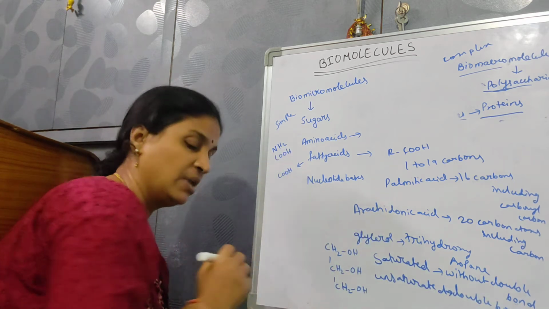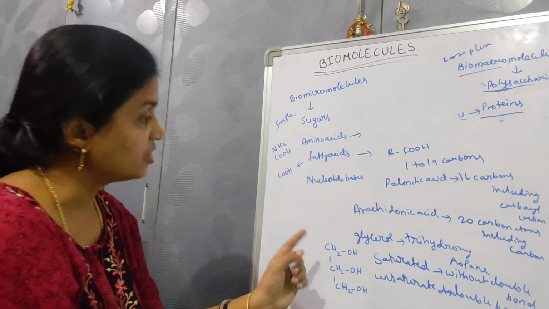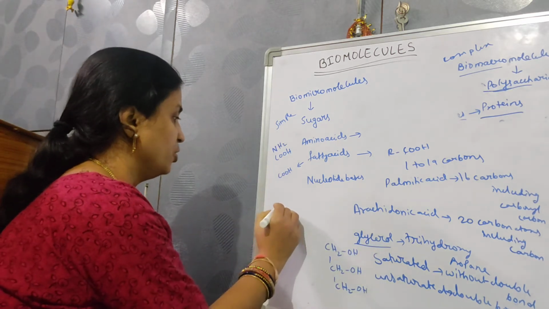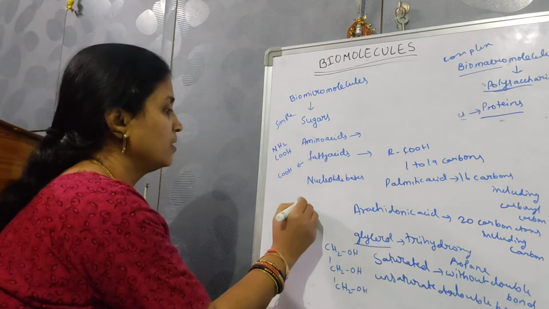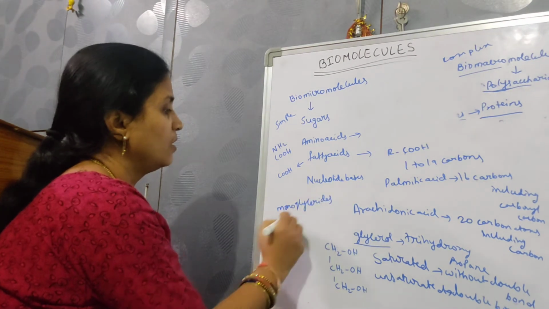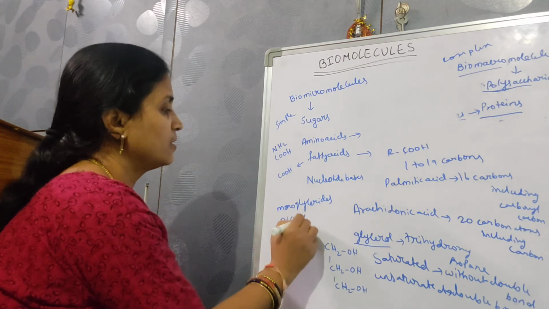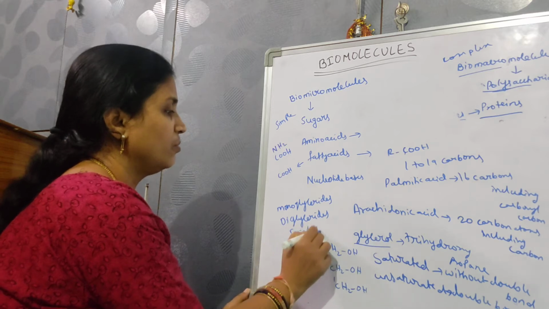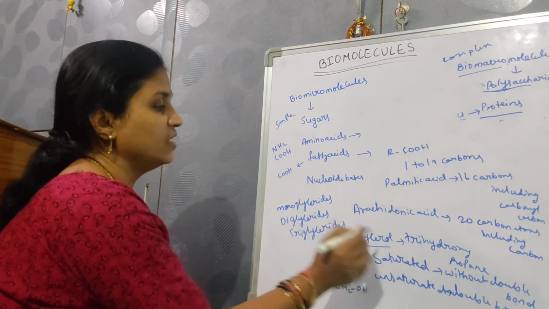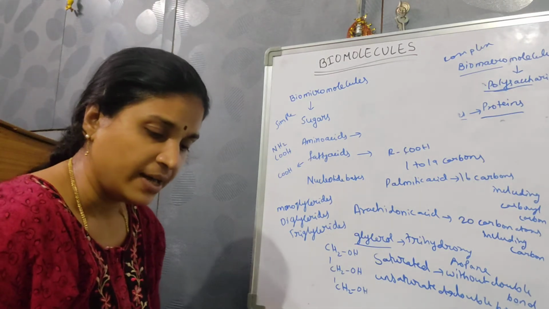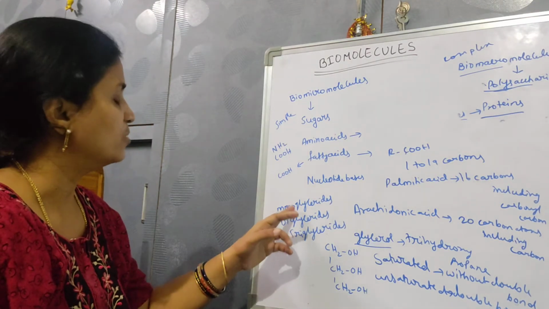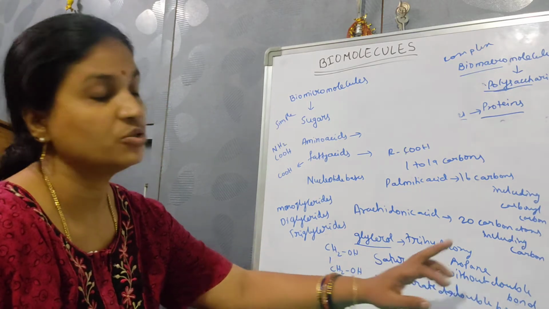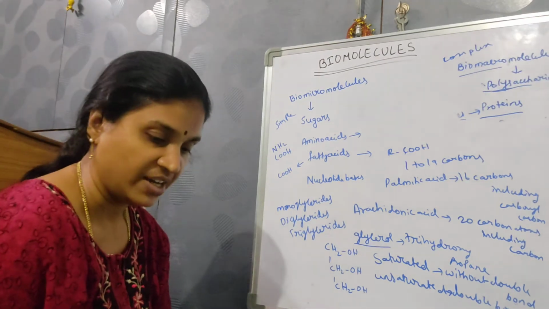Based on the presence of glycerides, these are divided into monoglycerides, diglycerides, and triglycerides, based on the number of glycerols. So fatty acids and monoglycerides are one type of classification. The other type of classification is based on the presence or absence of a double bond: saturated and unsaturated fatty acids.